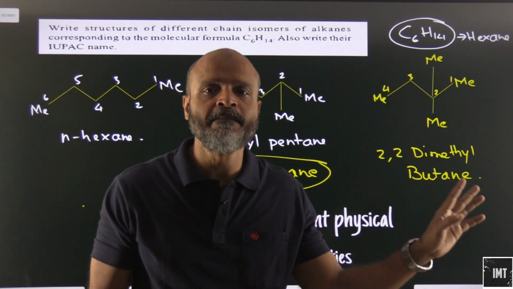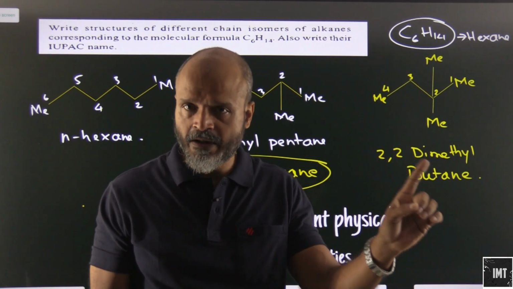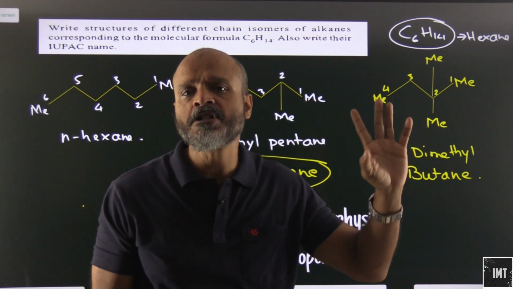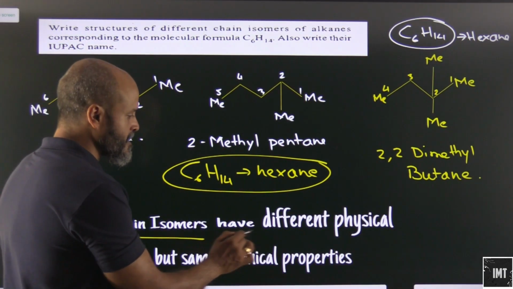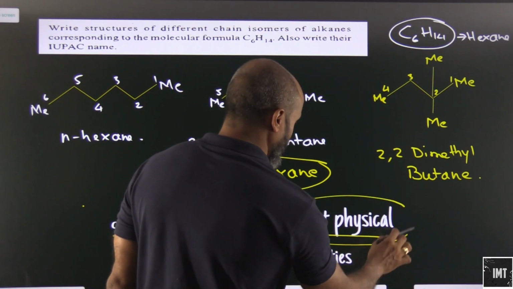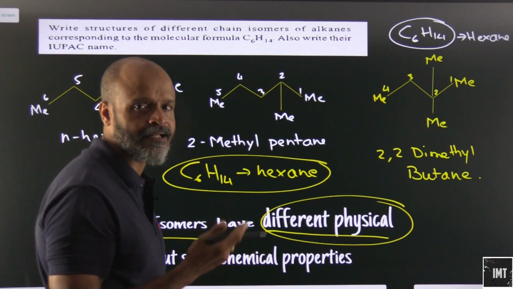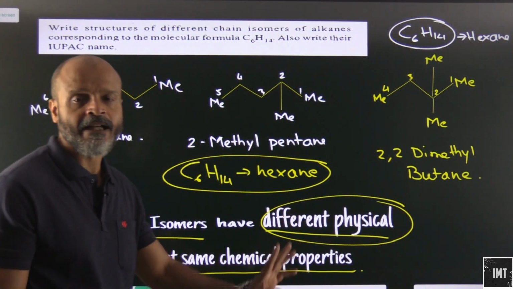The difference will only be in the physical properties. So all these are examples of chain isomers. They all are structural isomers. In structural isomers, these are all chain or nuclear isomers. Again, chain isomers have different physical properties, refractive index, melting point, boiling point, density, etc. But the same chemical properties.